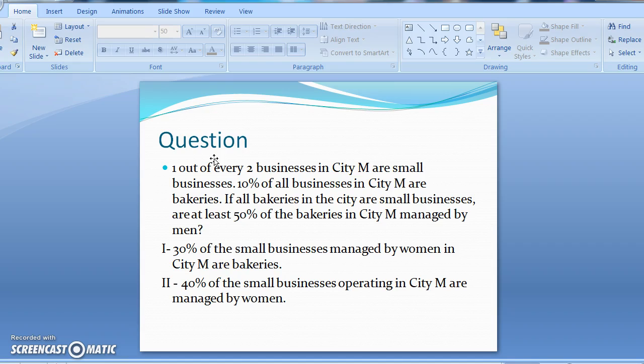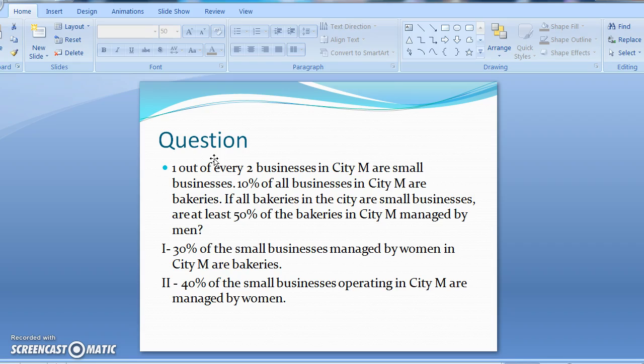Now, I think you would have lost it. I also, first time I read it, I was like, what's going on? And this is a very typical GMAT question. It is very confusing, and if you read it as fast as I just read, we would be lost. It is not a very difficult question, but it is a very logic intensive question.